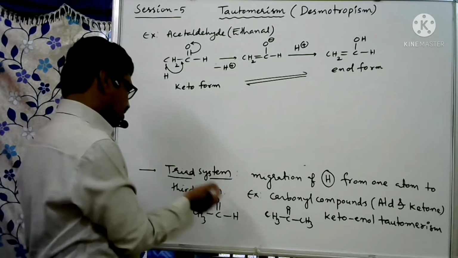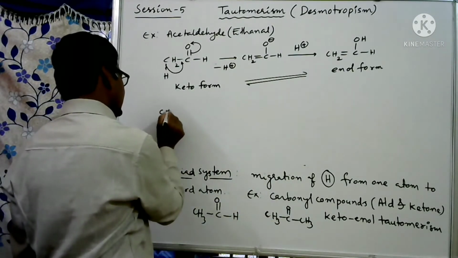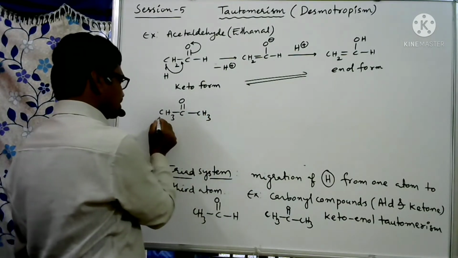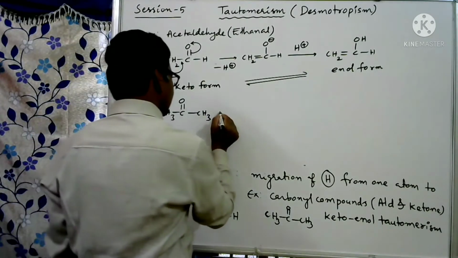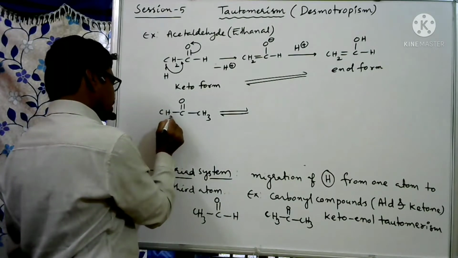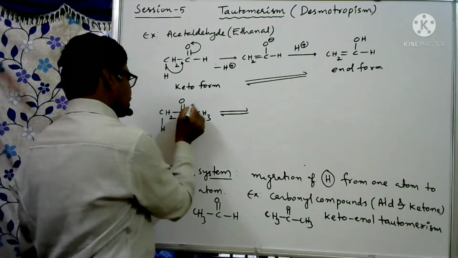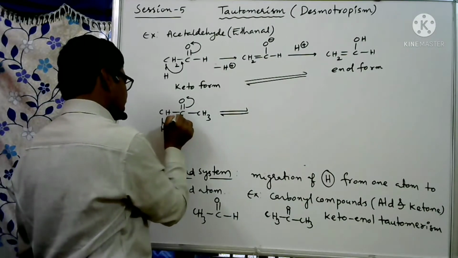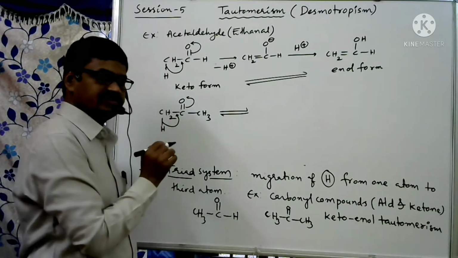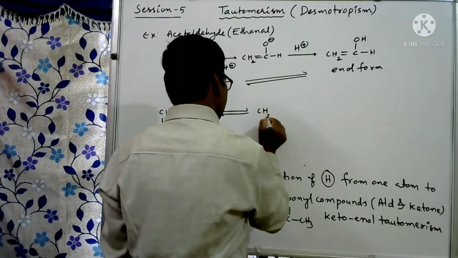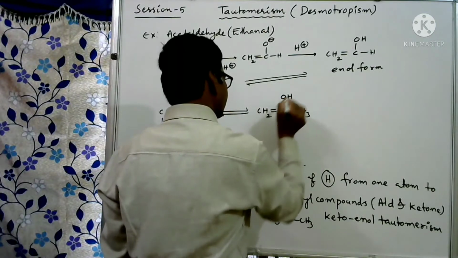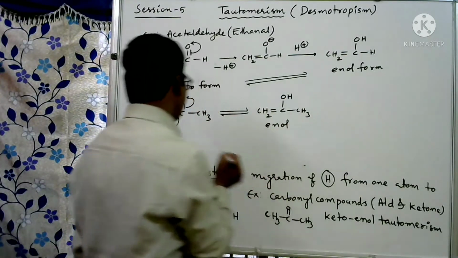So one more example, ketone. I am taking CH3, C double bond O, CH3 here. Either this carbon or this carbon, any one carbon you can select. So here I am writing in this way. This carbon I am taking CH2, here hydrogen. This bond shifted here, then this sigma electrons shifted from here to this carbon side. Means between these two carbon atoms now we can expect double bond. So here CH2 double bond C, here CH3 remains, and here O minus will take hydrogen. This is the enol form of acetone. This is keto form.